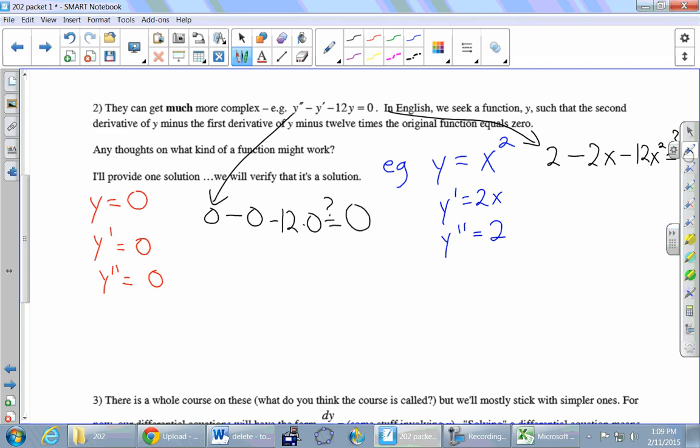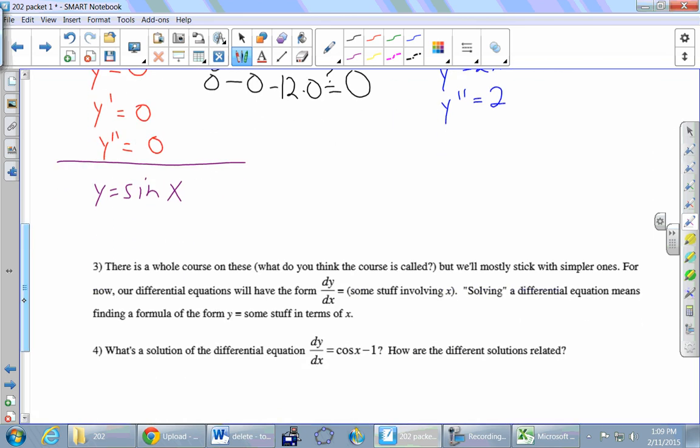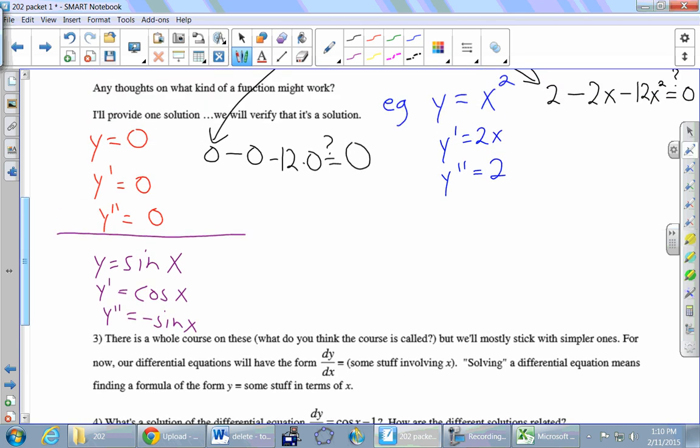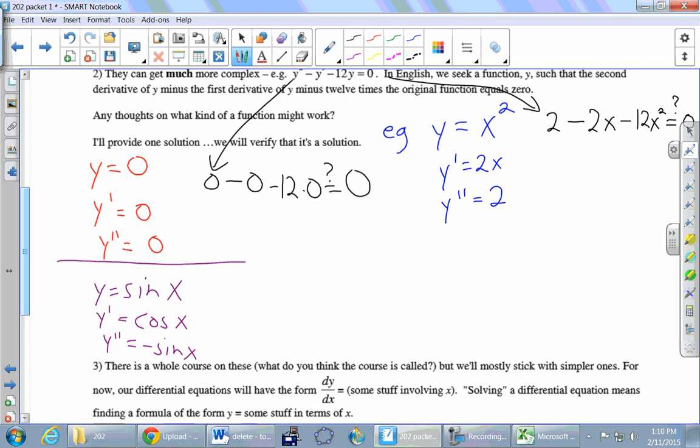Like what? What's good about the guess y equals sine of x? When you take a derivative, it changes to cosine, but then it comes back to sine, and so maybe there's a chance that we'll cancel, right? My polynomial wasn't going to cancel, but maybe with sine, it would work. So we'll take our derivatives here. Sine becomes cosine. Cosine becomes negative sine. And then we'll plug everything back into that original differential equation up here at the top.